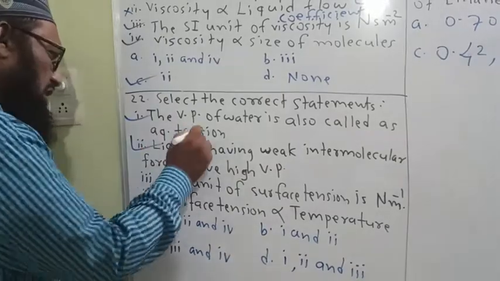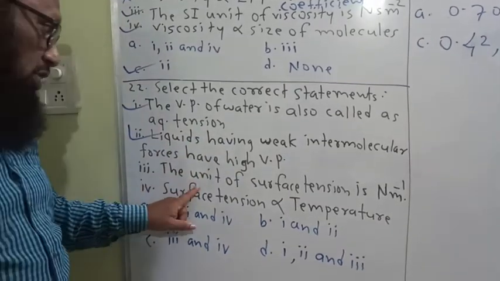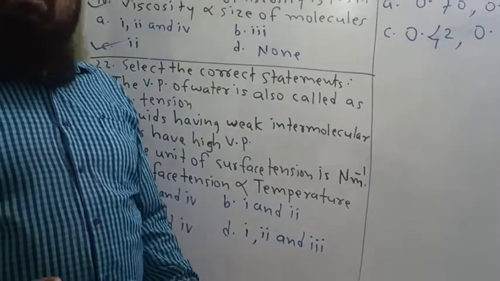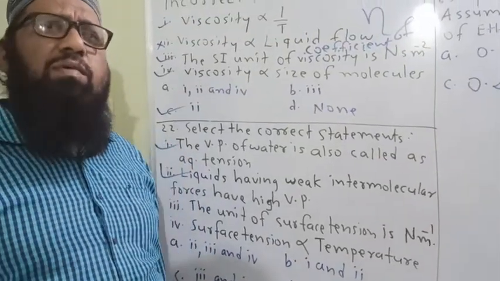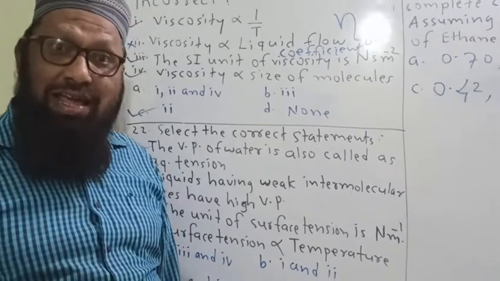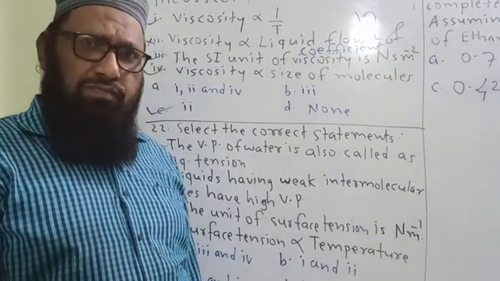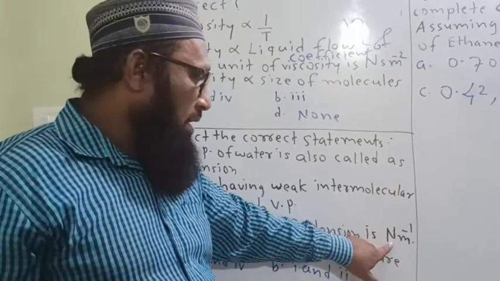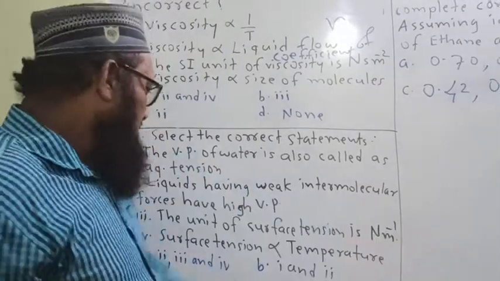This is the correct statement. The unit of surface tension is Newton per meter. What is surface tension? This is nothing but the force acting per unit length. Force in Newton acting per unit length in meter. This is the correct one.